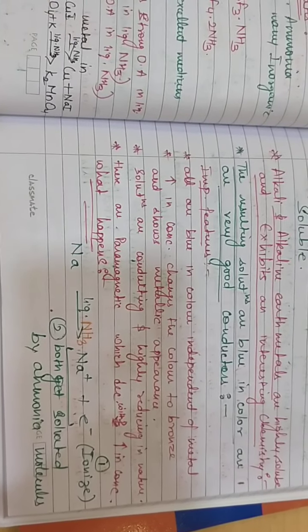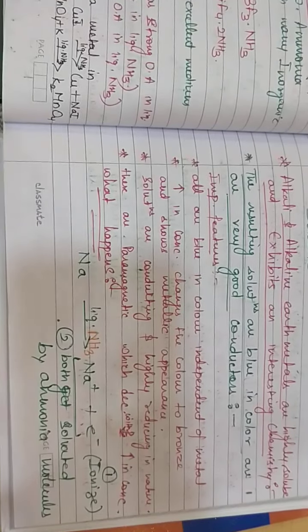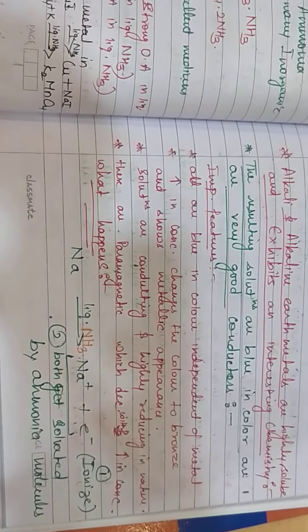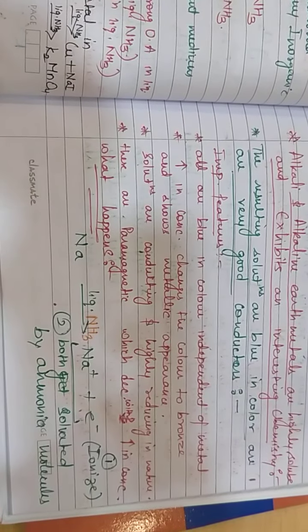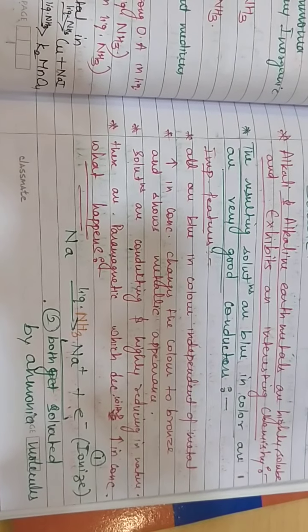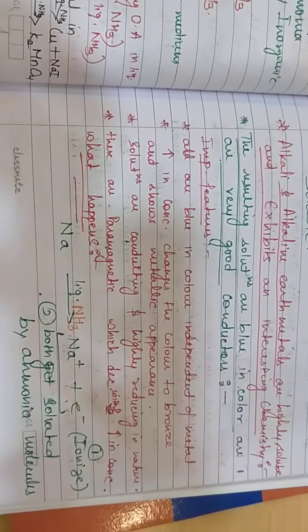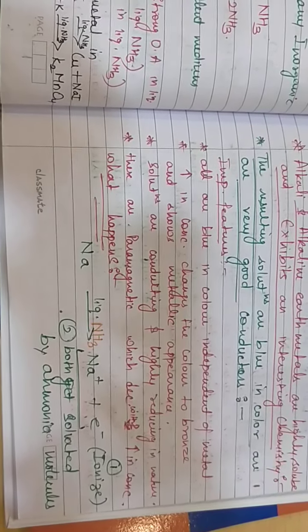Increase in concentration changes the color of the solution to bronze, and further a metallic appearance is shown. Solutions are conducting and highly reducing in nature. These solutions can be used as very good reducing agents. Also, these solutions are paramagnetic, and the paramagnetism decreases with increase in concentration.